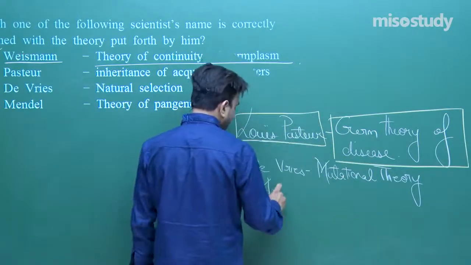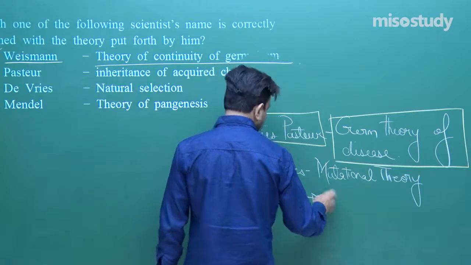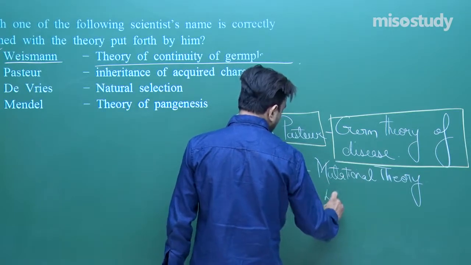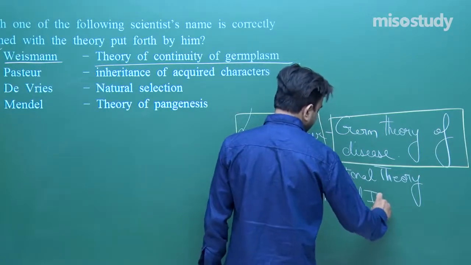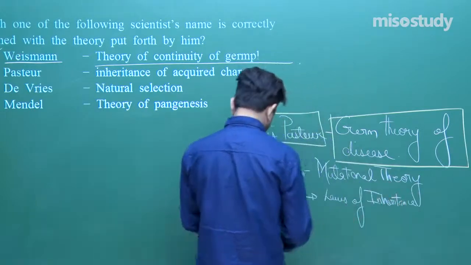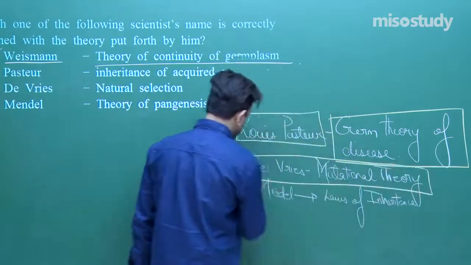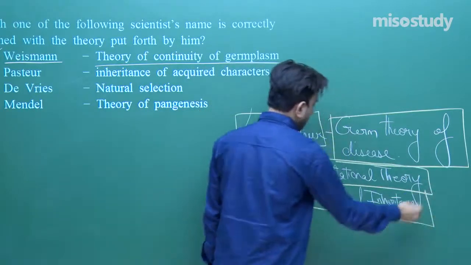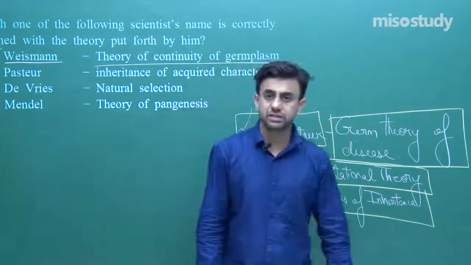He worked on the garden pea plant, the Pisum sativum. He gave the laws of inheritance. So De Vries gave the mutational theory and Mendel gave the laws of inheritance.